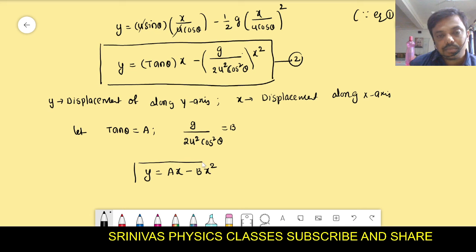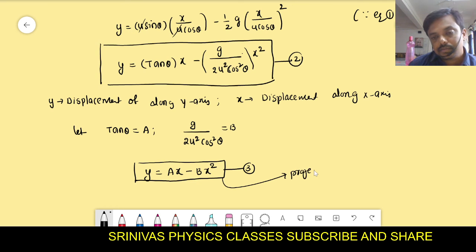This is the projectile equation. This one, equation 2 or 3, is said to be the projectile motion equation.